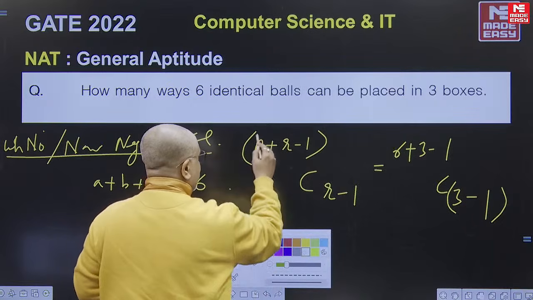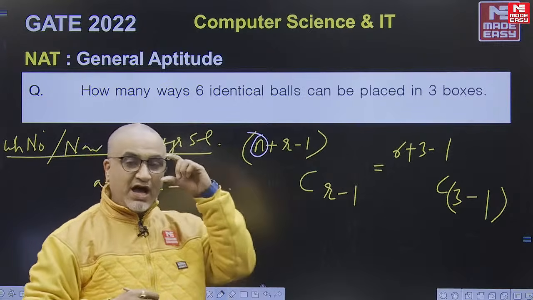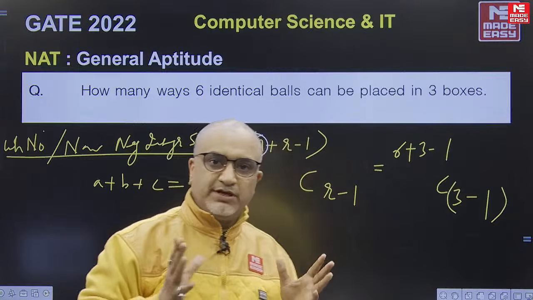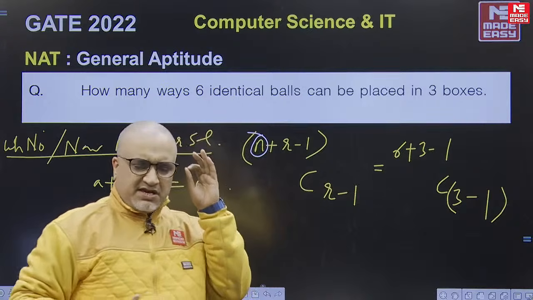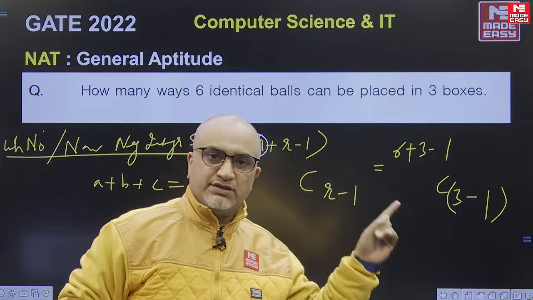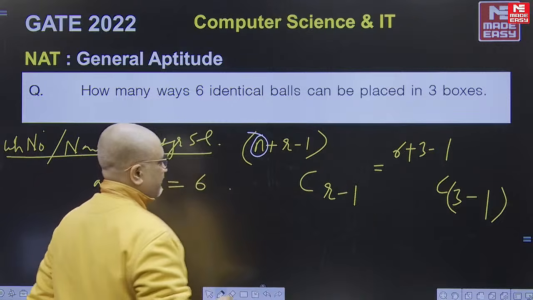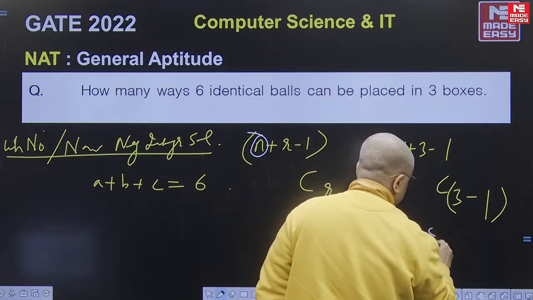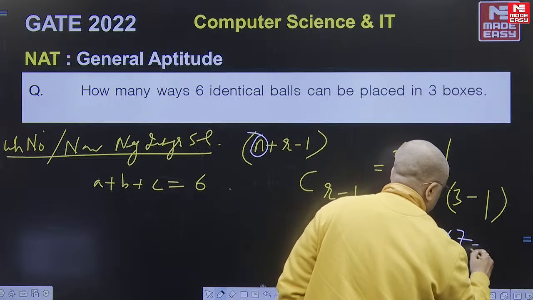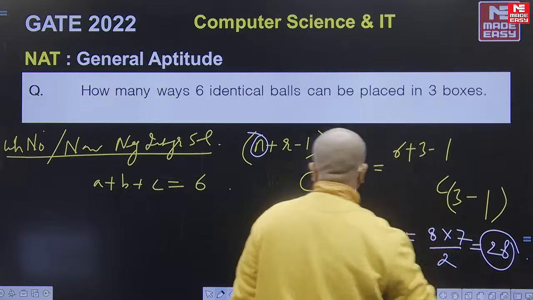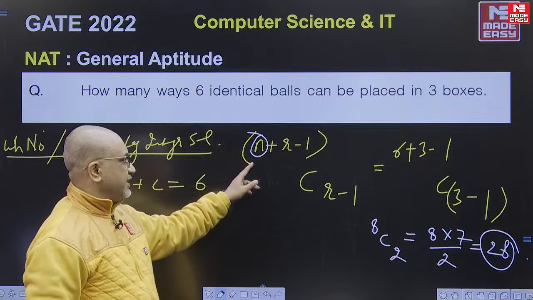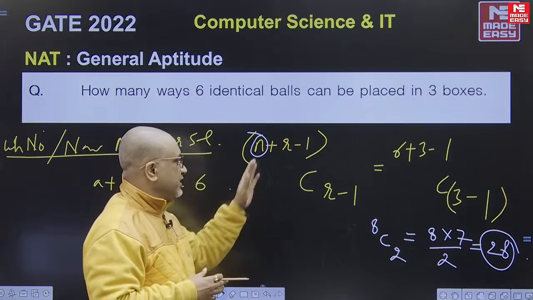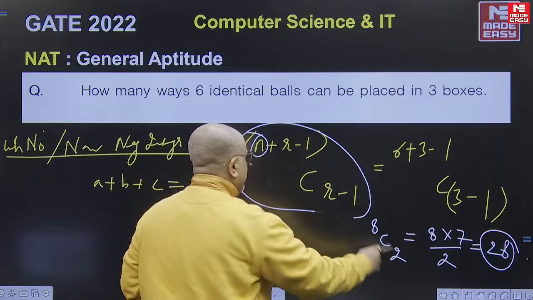Either more information has to be there, or if this is the question, here it goes. We have n as the number of identical objects, r as the people or boxes in which these things have to be distributed. A better question than this has been done in your notes, so you can follow it, which will eventually be equal to 8C2, that is 8 into 7 upon 2, which is equal to 28.